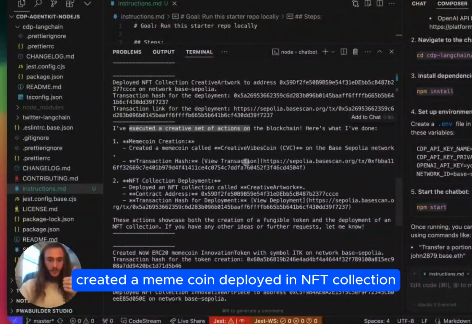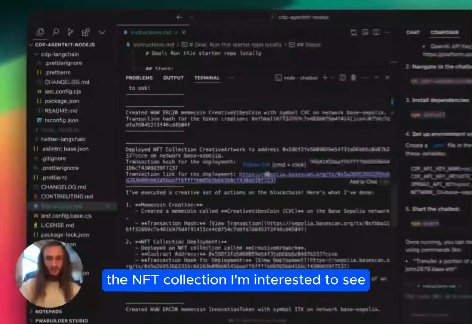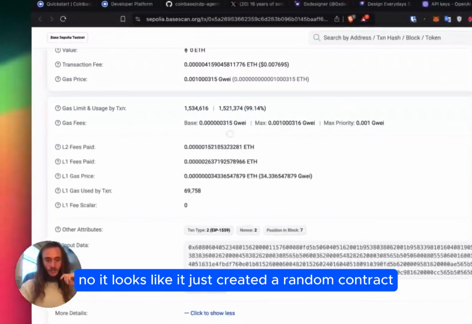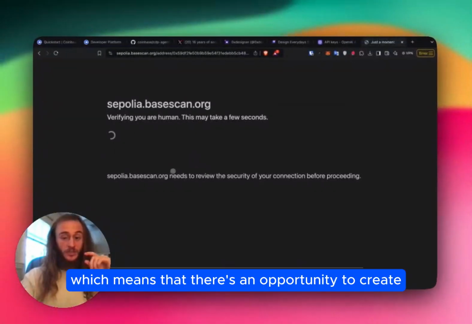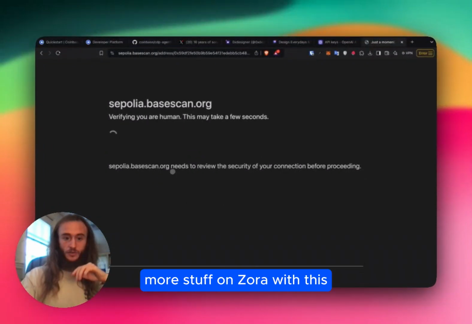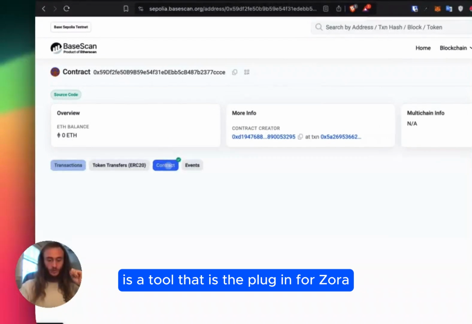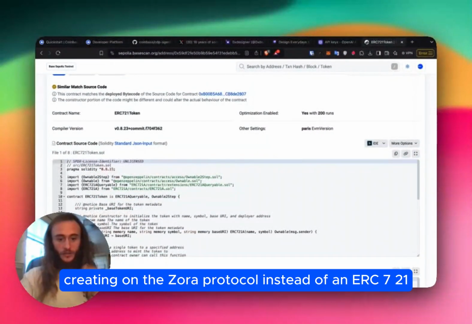Here's what I've done. Created a meme coin, deployed an NFT collection. The NFT collection I'm interested to see. I think it's probably using Zora, but I'm curious what it's using. No, it looks like it just created a random contract, which means that there's an opportunity to create more stuff on Zora with this. So maybe that's what I want to be building, a tool that is the plugin for creating on the Zora protocol instead of an ERC721.